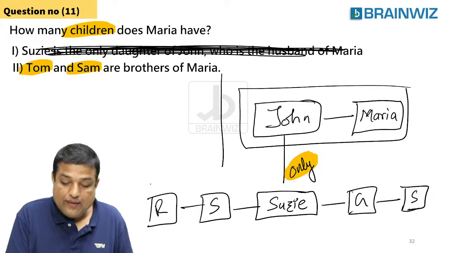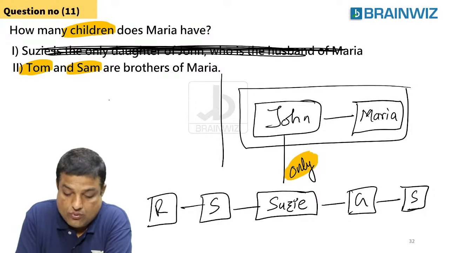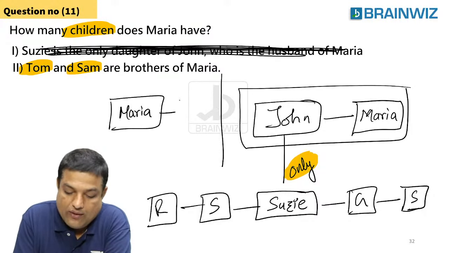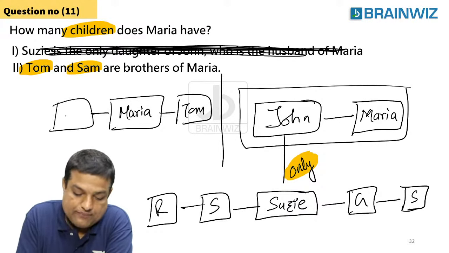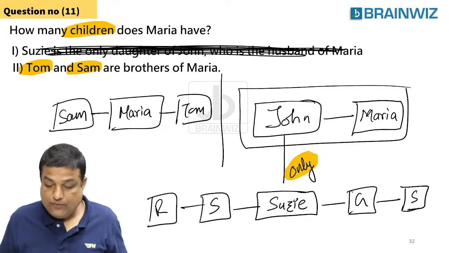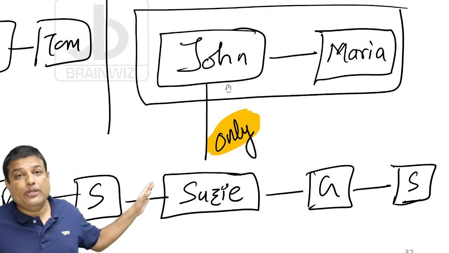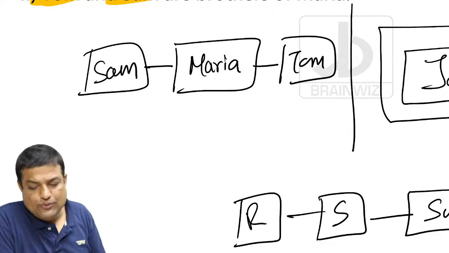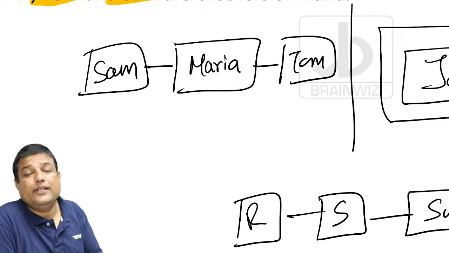So, Maria has 2 brothers. One fellow name is Tom. One fellow name is Sam. Now, using this, we cannot answer. You all people have understood this. Using the statement 1, we cannot answer. Do you think using statement 2, we can answer? No. Sir, if Maria has 2 brothers, so what shall I do?